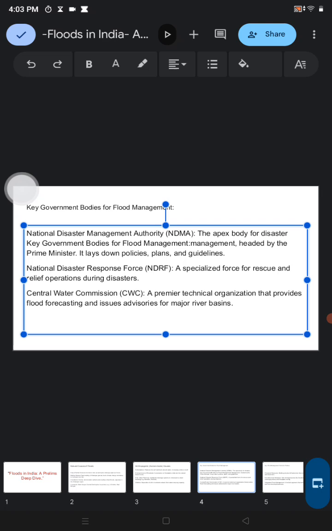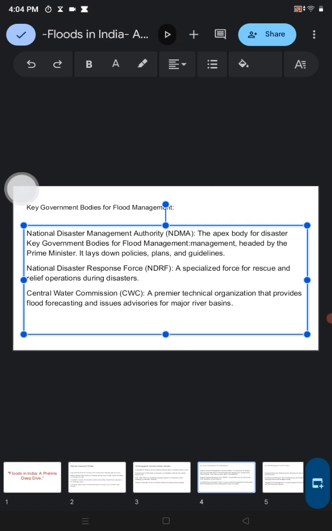It lays down policies, plans, and guidelines noted down in NDMA guidelines. Whenever some questions come in disaster management, just write some guidelines of NDMA. Next, the National Disaster Response Force (NDRF) is a specialized force for rescue and relief operations during disasters.